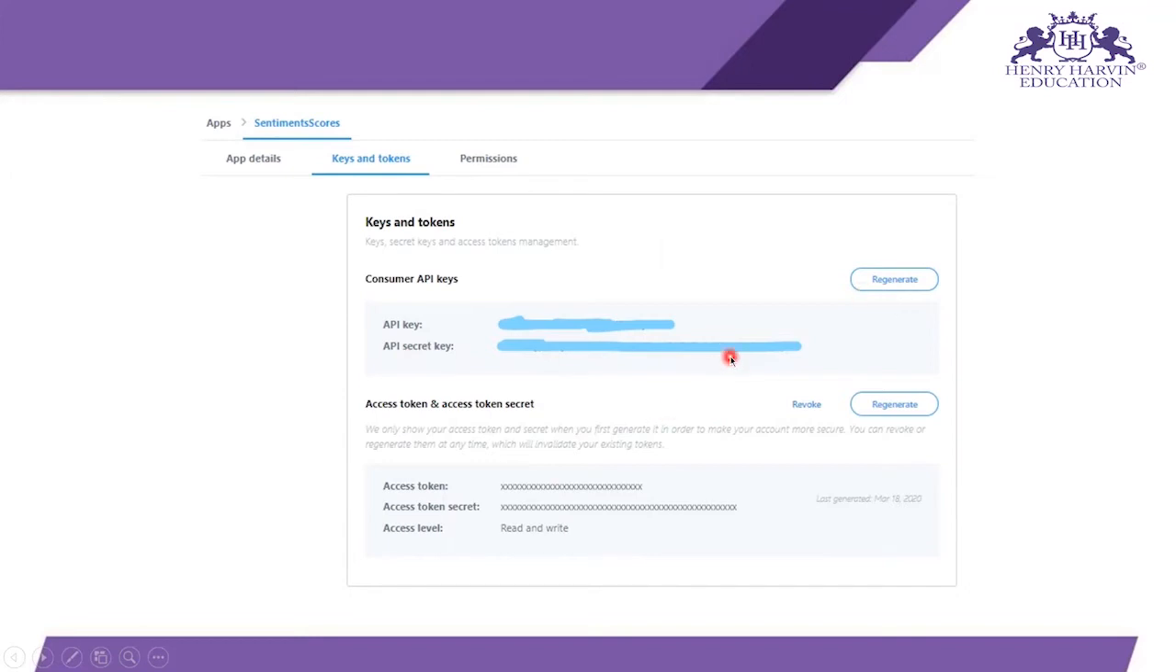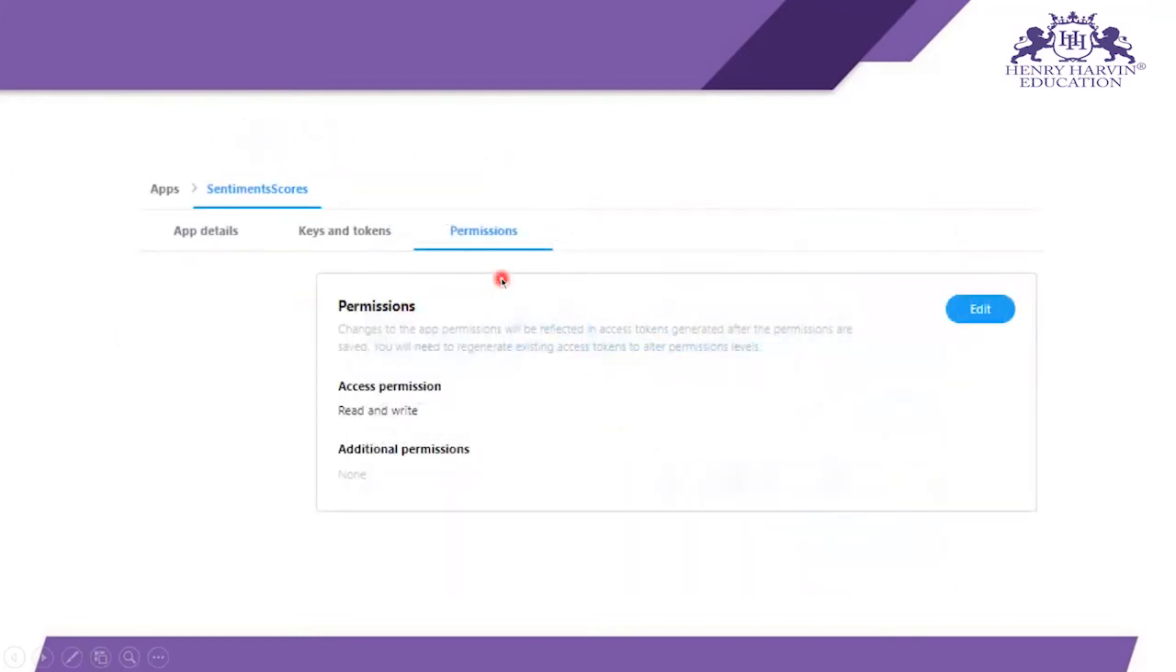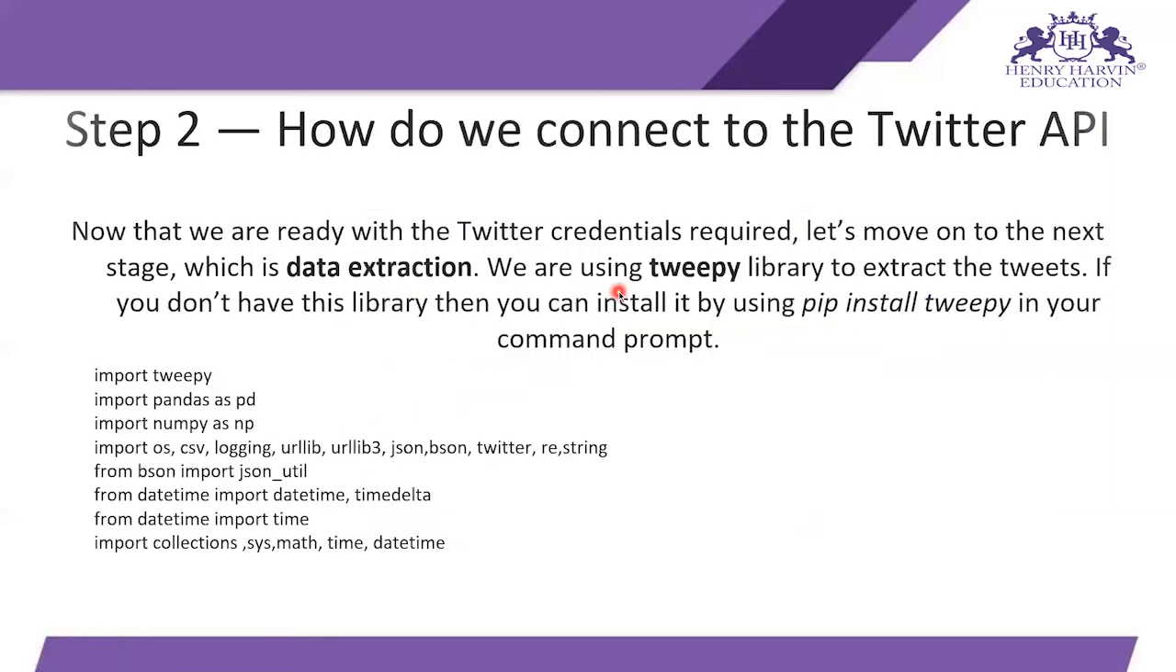And you have to generate those keys, and these are the permissions that you have to give. If you want access to read and write, the app permissions will be reflected in access tokens generated after permissions are saved. You will need to regenerate existing access tokens to alter the permission level. So if you make some changes in the permissions, then you have to generate your API keys again. And step 2: how do we connect to the Twitter API?